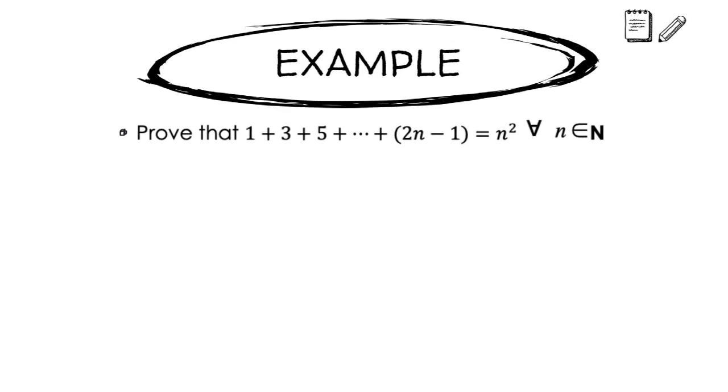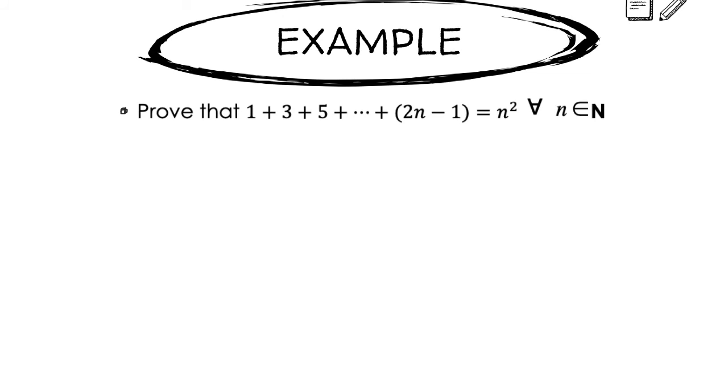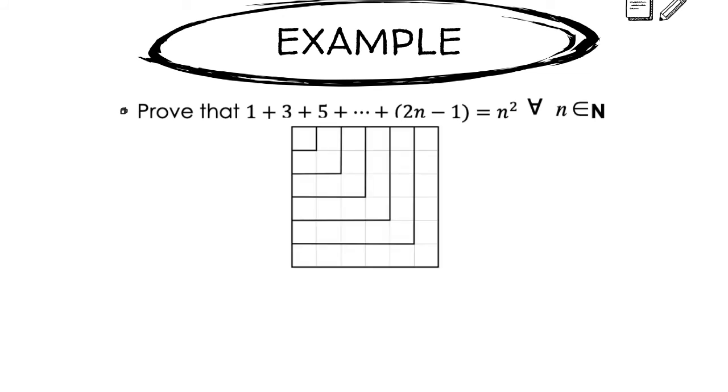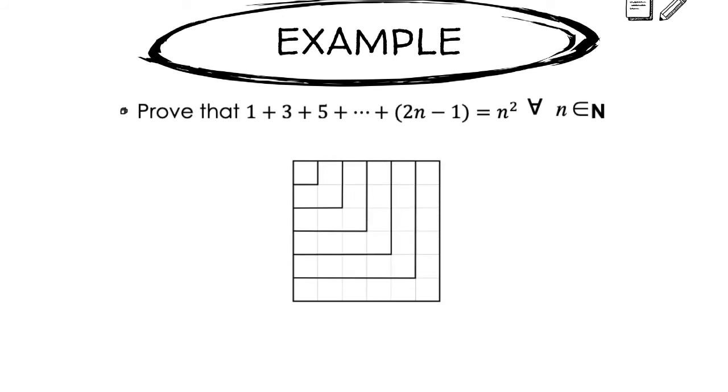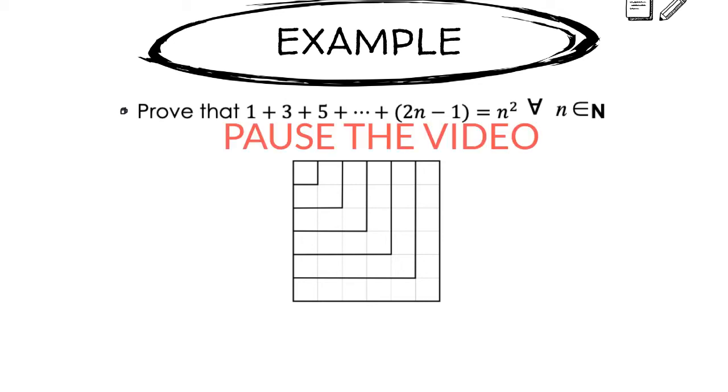Now, before we get into the inductive proof on this, I'd like you to consider a much simpler proof, a proof without words, as it's called. This image right here in front of you should convince you that the sum of the first n odd numbers is always equal to the nth perfect square. Can you see why? Pause the video for a second and think about it.